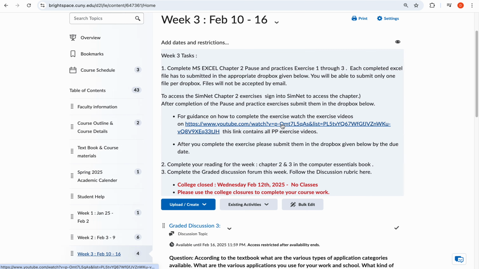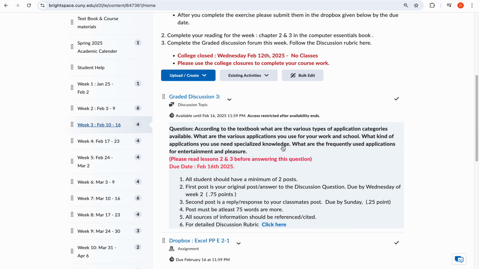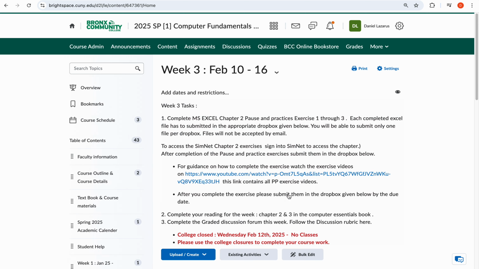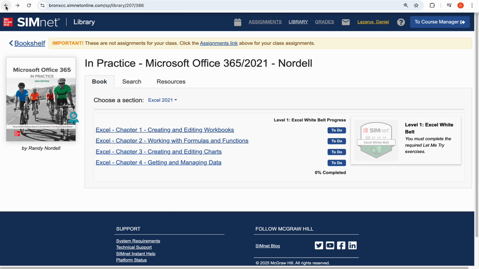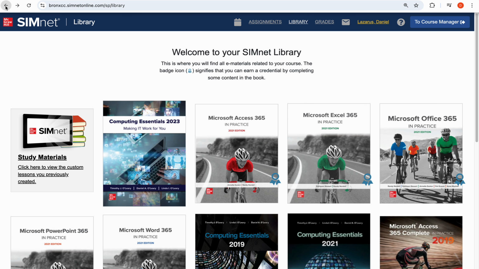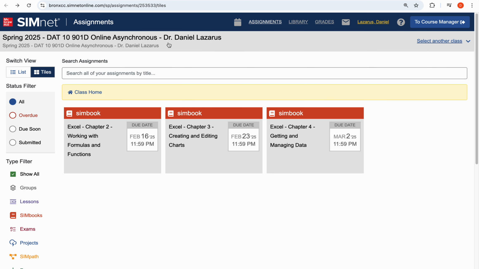Now we are in week 3. We start with Microsoft Excel Chapter 2. If you log into your SimNet, you will be able to see Excel Chapter 2 here. So click on Excel Chapter 2. Make sure you are in the correct class. You have to have Spring 2025 902D class, and you will be able to see the Spring 2025 901D class. Make sure you are in the correct section when you log in.